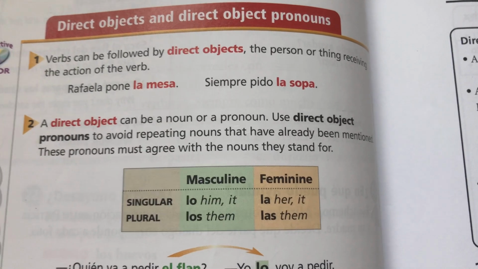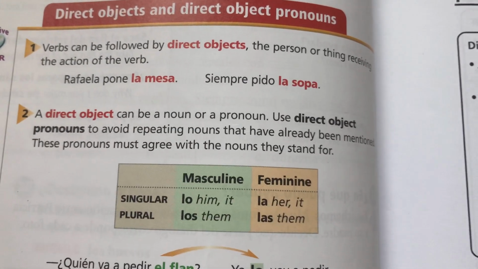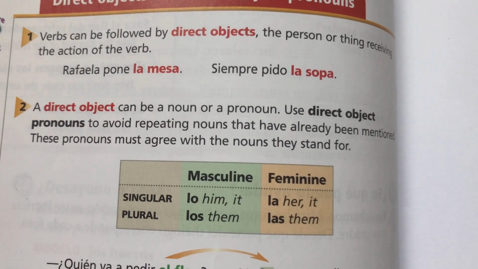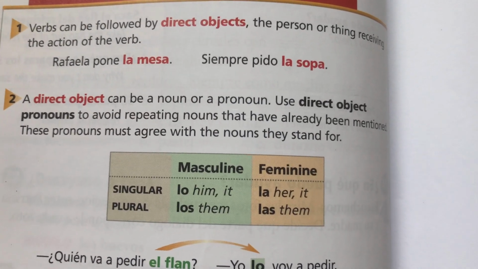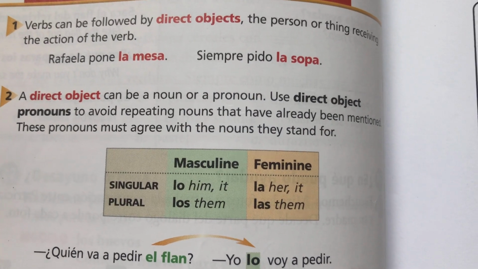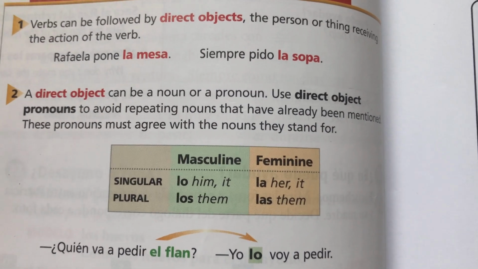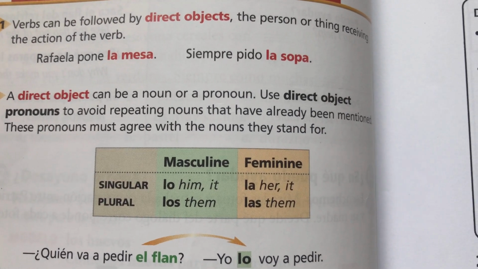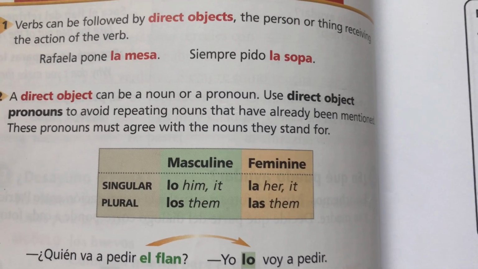Number two. A direct object can be a noun or a pronoun. Use direct object pronouns to avoid repeating nouns that have already been mentioned. These pronouns must agree with the nouns they stand for. Okay? So there's a little bit more to that. In English, we have singular and plural, which we have in Spanish.